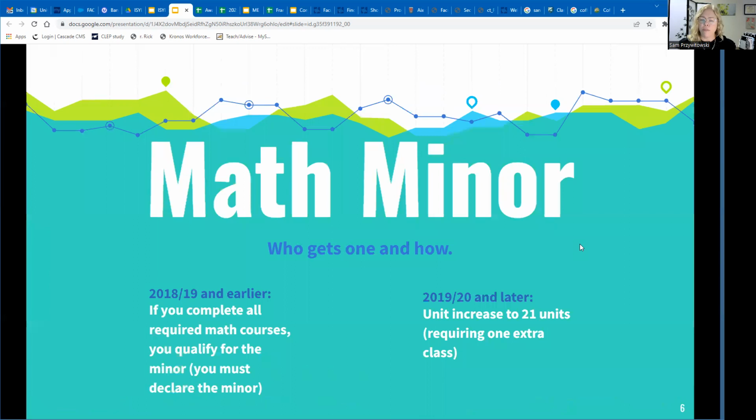Quick note about the math minor. If you are in the 2018 catalog and earlier, the math minor kind of came automatically with the EE degree. You didn't need any extra classes other than what you're already taking. Currently, from the 2019 catalog and beyond, you'll have to take one additional math course, discrete math.